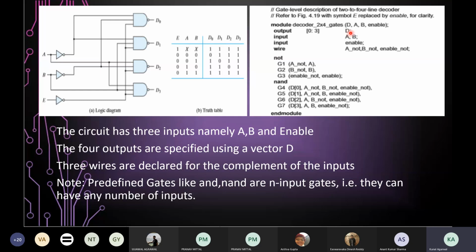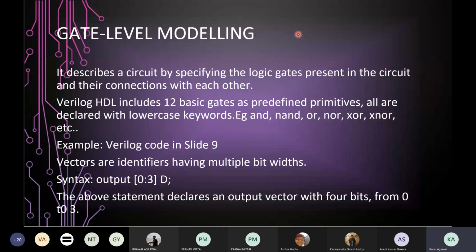The syntax of declaring a vector is first to mention the data type, which can be output as well as input. In this example, it's output, followed by a square bracket in which you write two numbers which represent the index values, followed by the identifier name. The important point is that the first, leftmost number listed inside the square bracket is always the most significant bit of the vector.